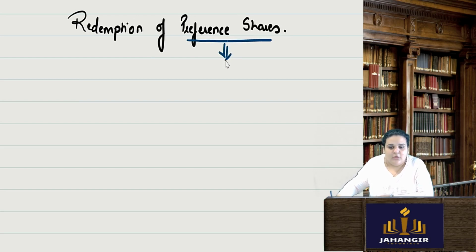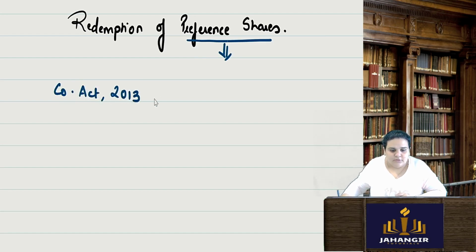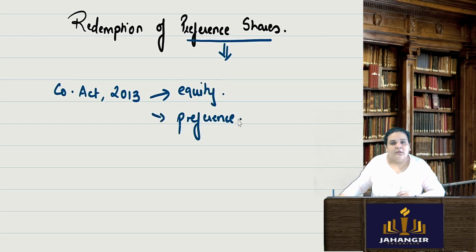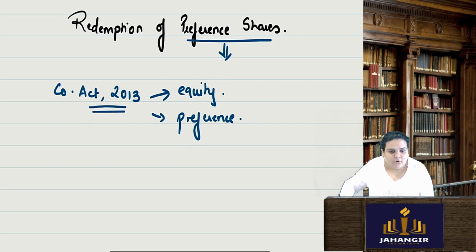We all know shares are of two types. As per the Companies Act 2013, one is equity shares and one is preference shares. The definition in the Act says those which are not preference shares are equity shares. So basically we have to understand what preference shares are.